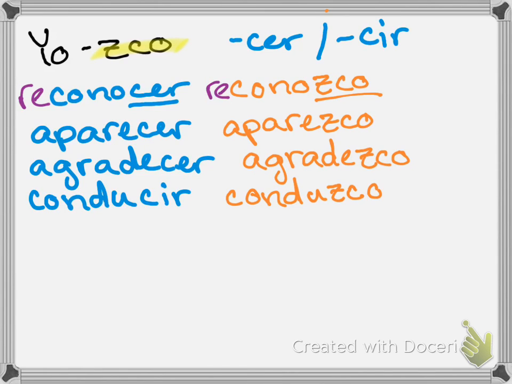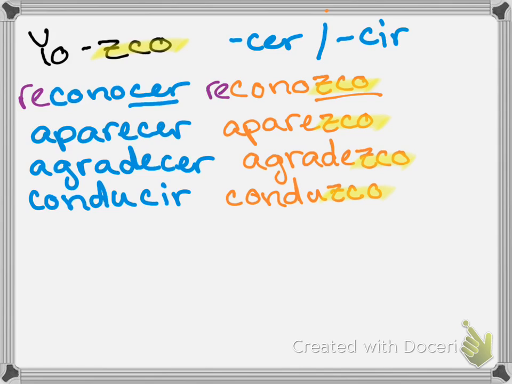So as you can see, all of these are ending in zco. Conozco, reconozco, aparezco, agradezco, conduzco. However, if my subject is not yo, it is normal. So tú reconoces. Ella aparece. Nosotros agradecemos. Ellos conducen. Completely normal, everywhere but yo.